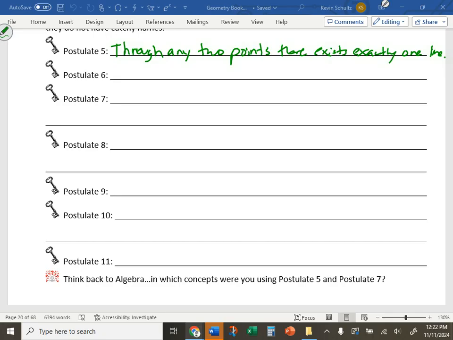Postulate 1 is the ruler postulate, which says you can measure stuff with a ruler. That's why we didn't talk about it, because you learned that in kindergarten. Postulate 2 is the segment addition postulate. Mentioned that one. Postulate 3 is the protractor postulate, which we skipped because I don't have enough protractors for you all. And postulate 4 is the angle addition postulate. I just didn't understand your question earlier. That's why I didn't have all that right there.